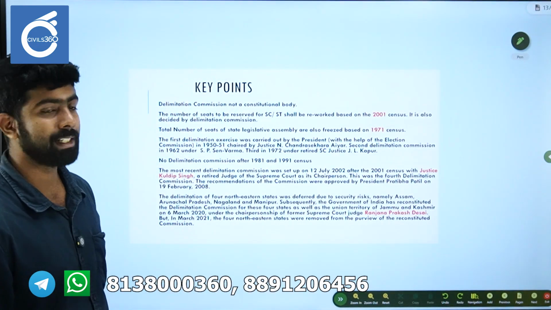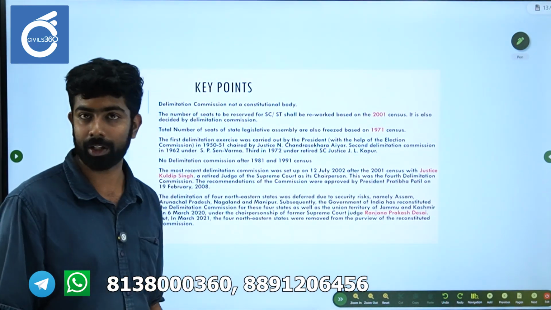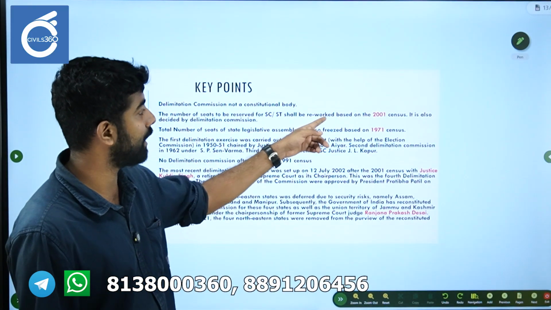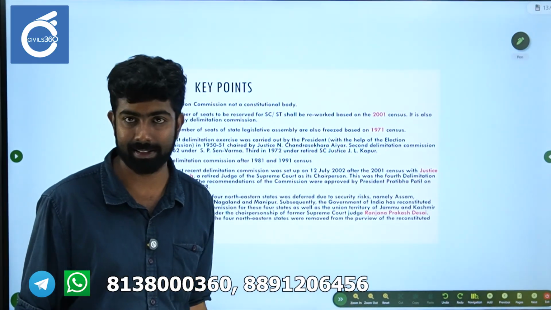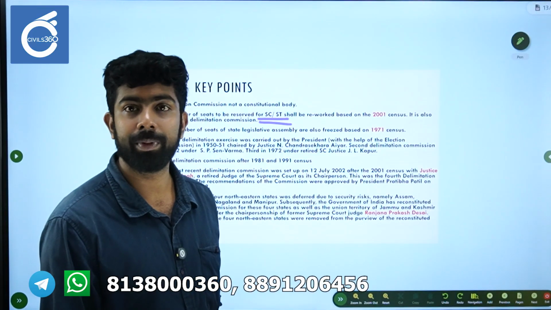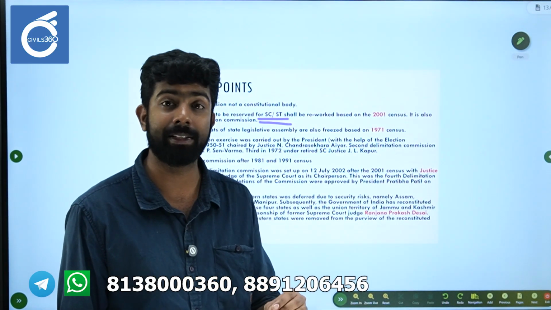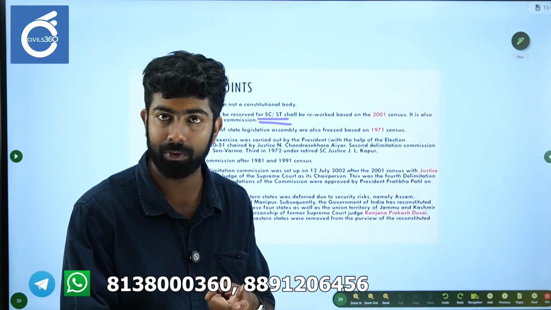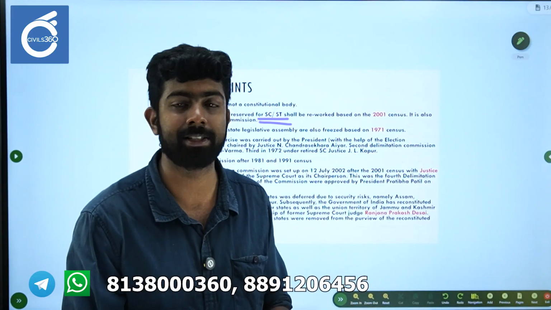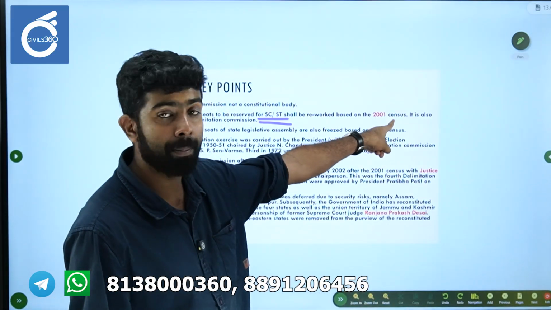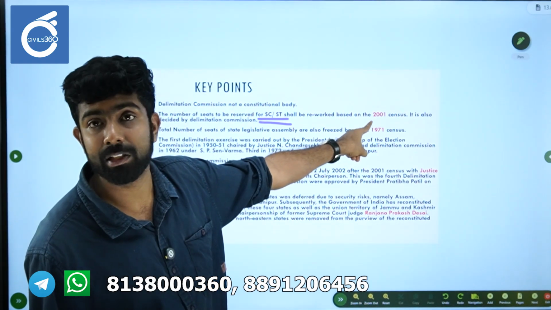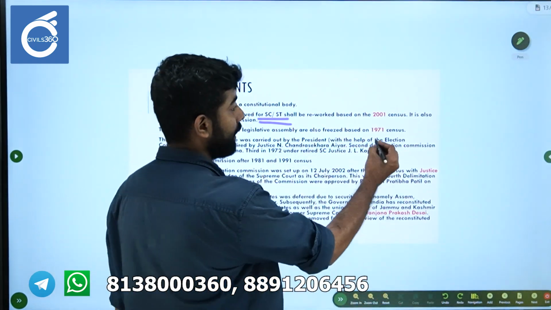Okay, so these are some of the key points. Delimitation Commission is not a constitutional body, keep in mind. The number of seats to be reserved for SC/ST shall be reworked on the basis of the 2001 census itself. It's a key important point. They may give the options: 1971 census, census after the year 2000, census after the year 2026, and 2001 census. So remember, the number of seats reserved for SC/ST is determined on the basis of the 2001 census. Keep that in mind.